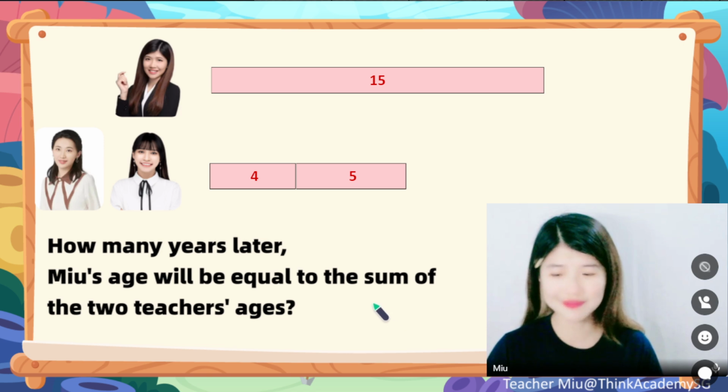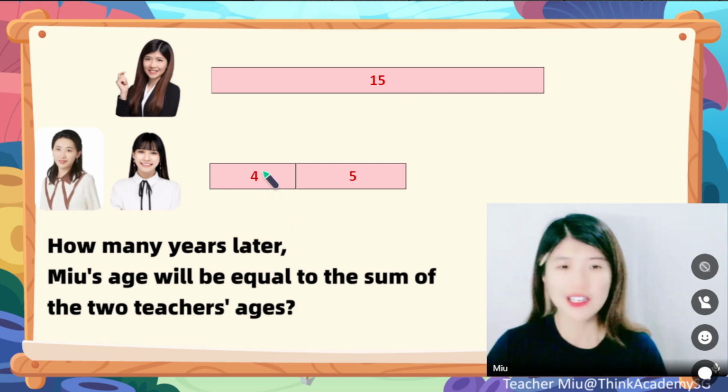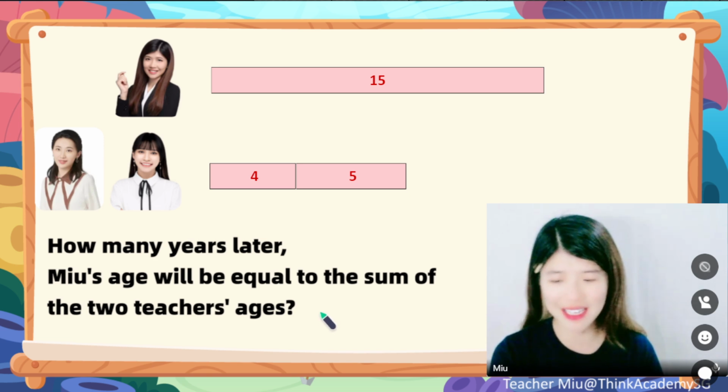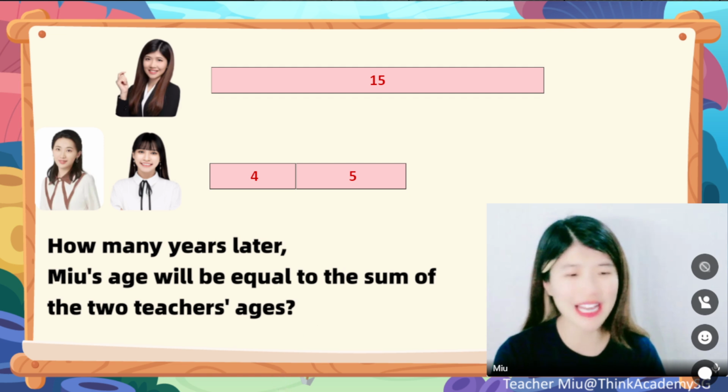Any idea? I will ask this one again. Miu was 15, Apple was 4, and Charlene was 5. So how many years later will Miu's age equal the sum of the 2 teachers' age? Okay. I got several 3s. Oh, cool. Okay, let me show you.